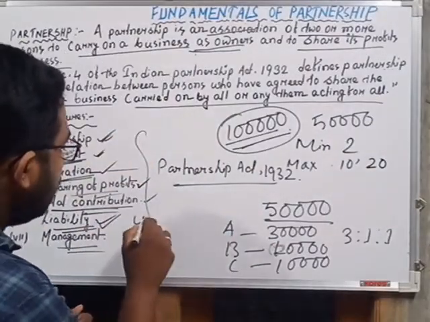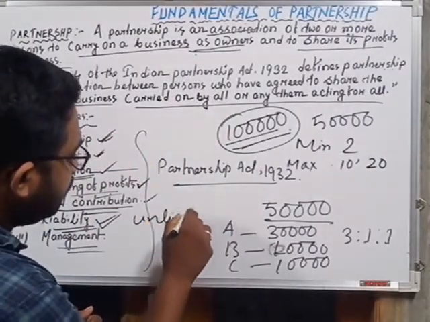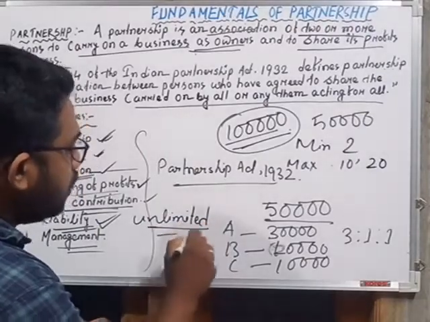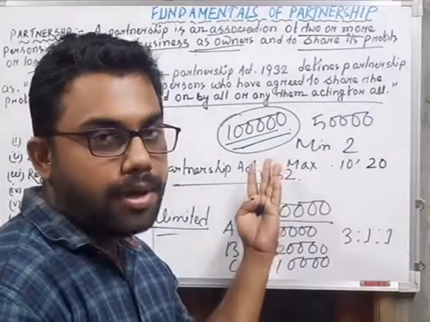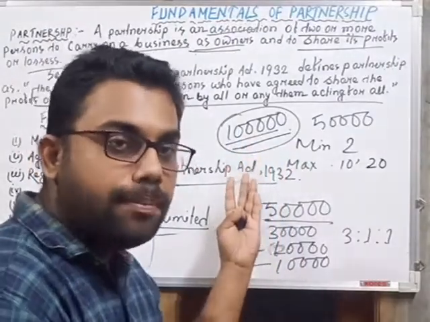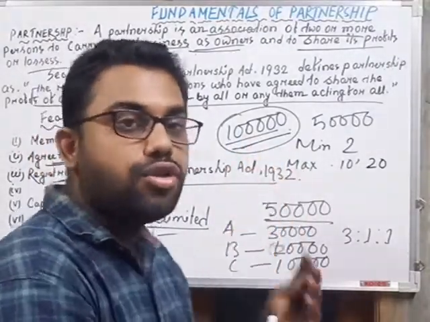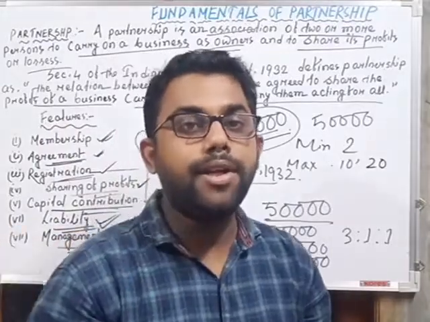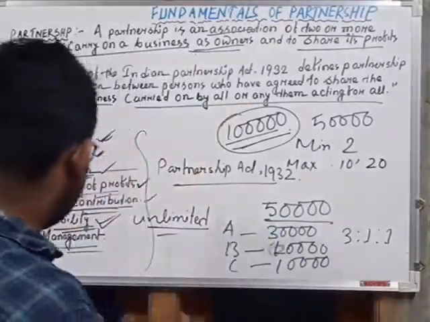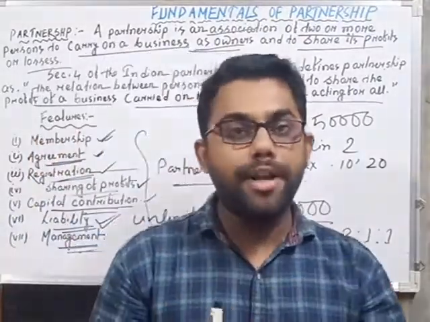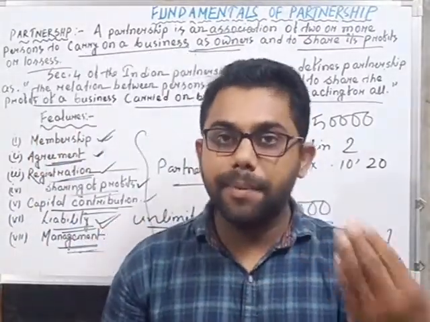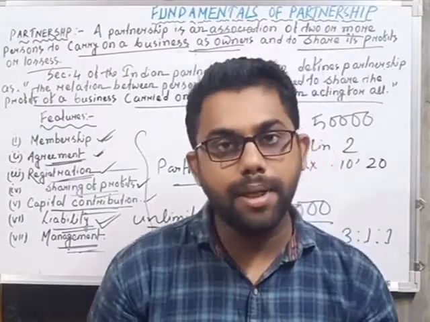That means the liability is unlimited. That means not only the business property but the property of the partners is also liable in order to pay the liabilities of the business. Next one is the management. That means the business is started by the partners and it is also managed by the partners. That means the business may be managed by all the partners or may be managed by one partner.